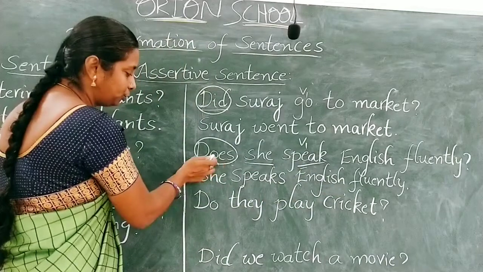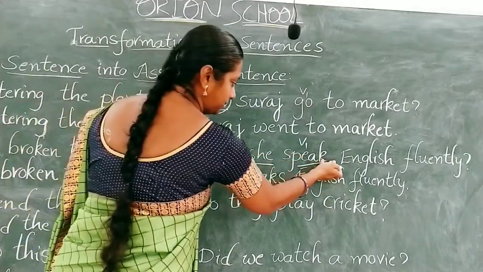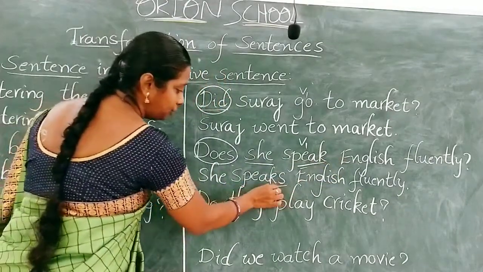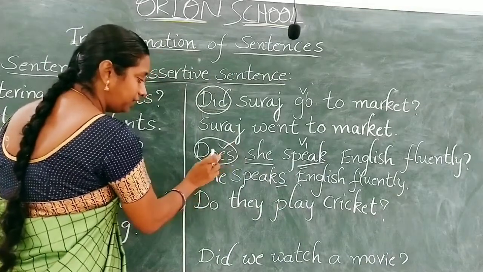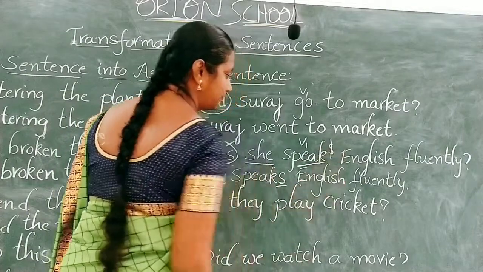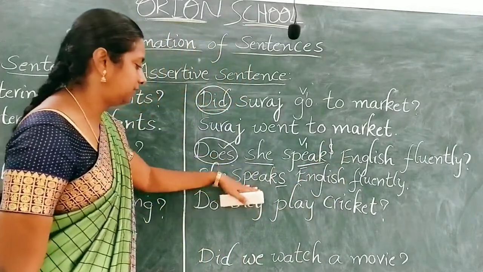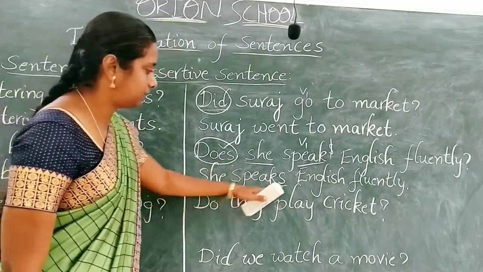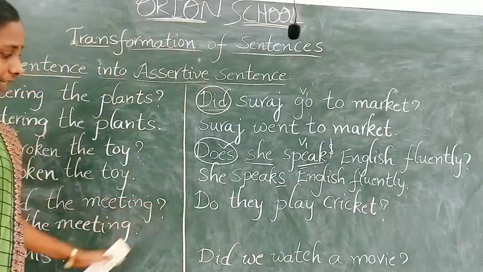So here we have does, that is do plus es. So we did not write it again in the main verb, because already in the interrogative sentence we have es here. But in the assertive sentence we have to write it, because there is no does. So she speaks English fluently. Is it clear? So, next example.